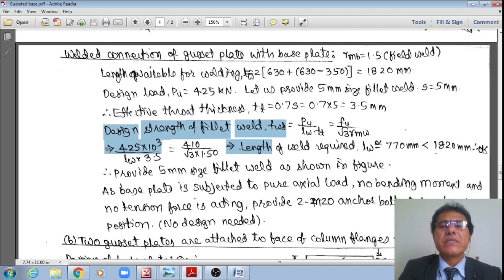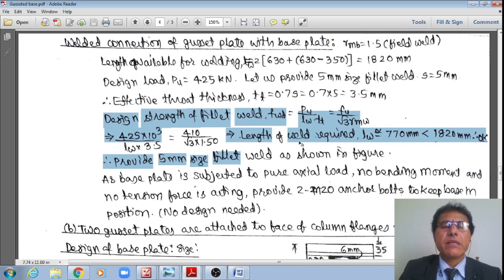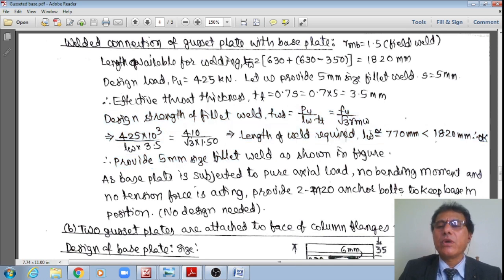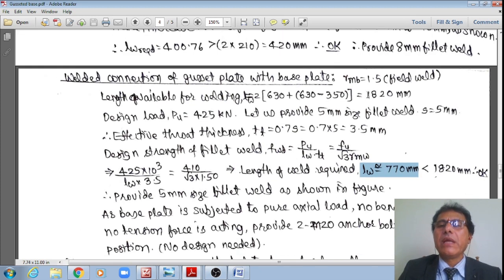Hence, the design strength of the fillet weld FWD is equal to PU divided by LW multiplied by TT, which means 425 into 10 power 3 divided by LW multiplied by 3.5 should be equal to FU divided by root 3 gamma MW, or 410 divided by root 3 multiplied by 1.5, as we just saw in the previous subheading. Therefore, the length of the weld required, LW, is around 770 mm, but what is already available is 1820. Therefore, it is okay.